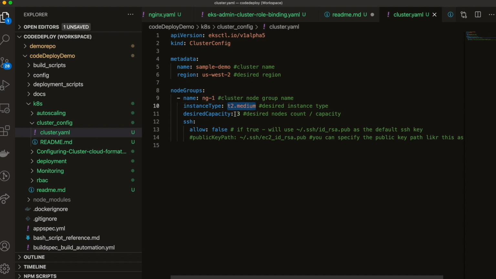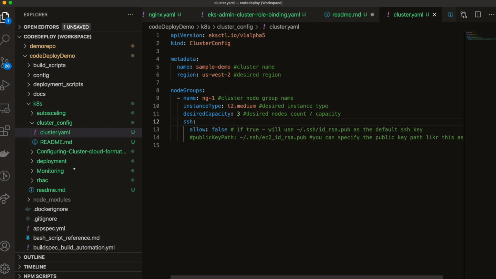For production, you select based on your actual requirement, so use some higher level instances, not the basic level. And for desired capacity, I'm running 3. For a Kubernetes system, I believe you need at least 3. Otherwise, you will see issues that you don't want to see, where some resources might not be running as needed.